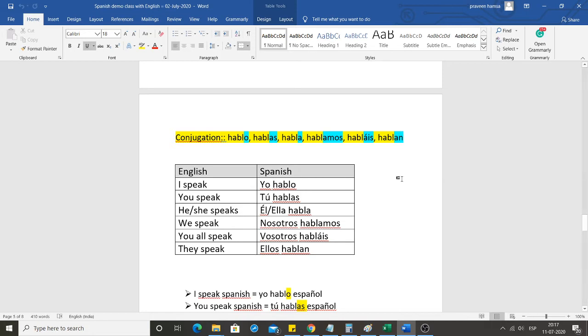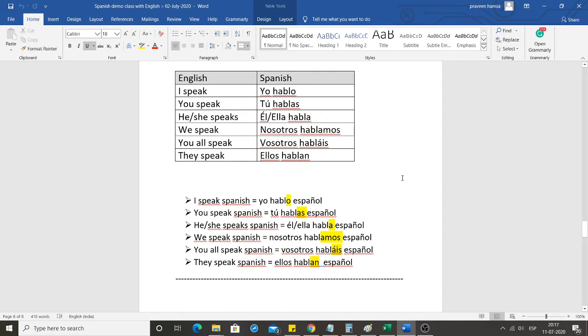Now let's look into how to frame statements. So, I speak Spanish. Spanish is known as español.